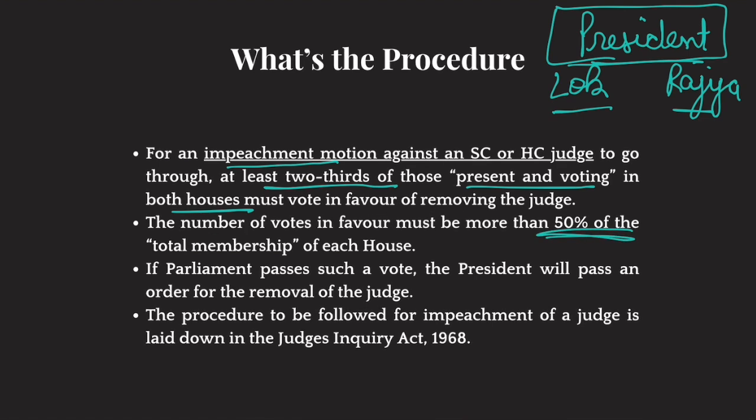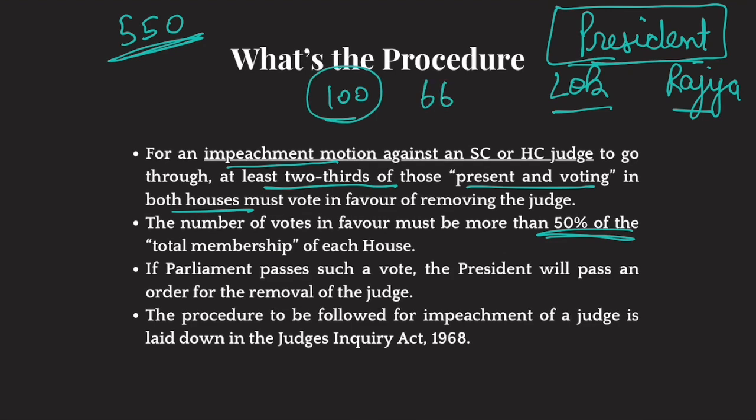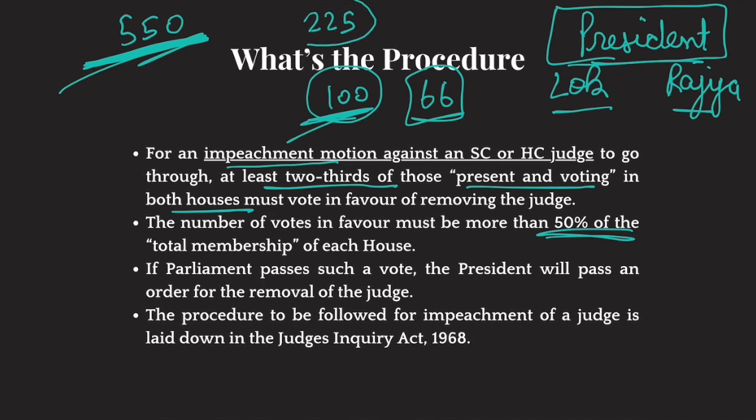Okay? So let's suppose that 100 members are present in Lok Sabha and Lok Sabha's strength is 550. So this motion needs to be passed by 2/3 members of Lok Sabha. That means it needs at least 66 votes. But there are total 550 members in Lok Sabha. Yes, only 100 are present, but total strength is 550. So the minimum number required for the passage of this motion is 225. And after that, it should be 2/3 of the people present there. So that's how difficult this is. And it should be passed in both houses of parliament.